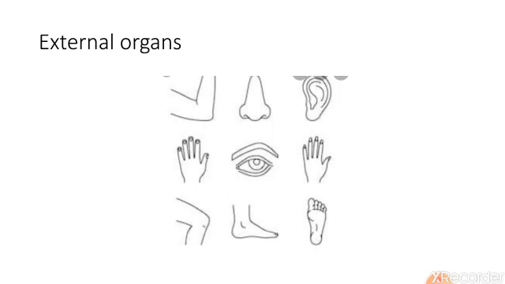These organs have their own functions. Eyes help us to see, nose helps us to smell, hands help us to lift things and write, legs help us to walk. So they have their own function and they are very important parts of our body. So you have understood that external organs are the organs of our body which are present on the exterior part.